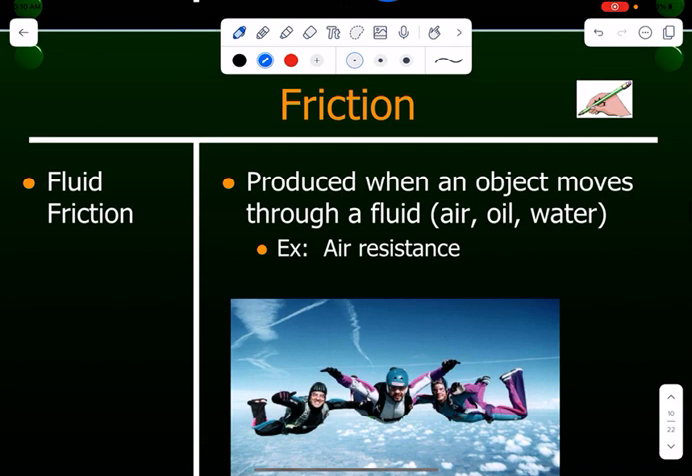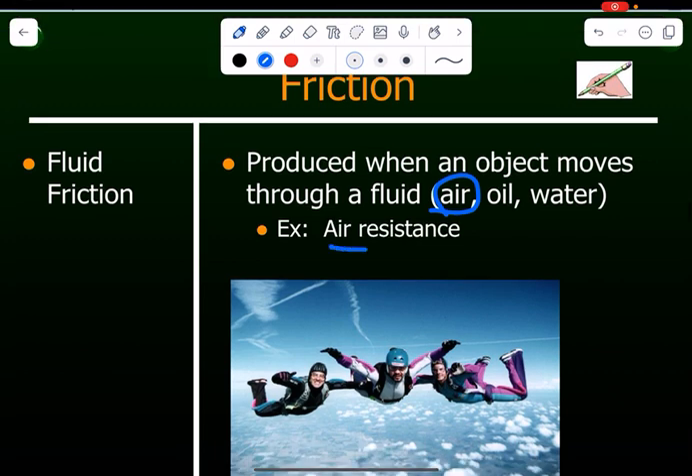And then you have fluid friction. This is produced when an object moves through a fluid, and air counts as a fluid in this case. I'm honestly not sure why, but it does. This type of friction is pretty much always acting on you. You have like air pressure that's around you. If you jump out of an airplane, that's air resistance. The friction of the air pushing on your body will slow you down. If you're swimming through the water, that is considered fluid friction, and again, it slows you down.